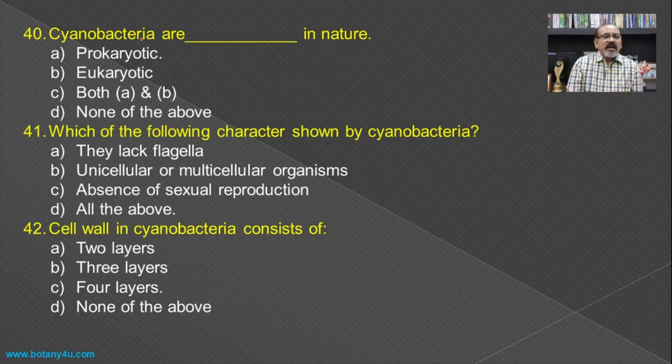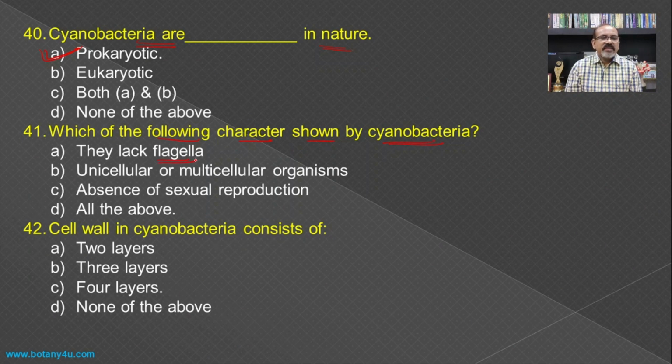The cyanobacteria are what in nature? Bacteria and cyanobacteria both are prokaryotic in nature, and hence prokaryotic becomes the answer for this question.